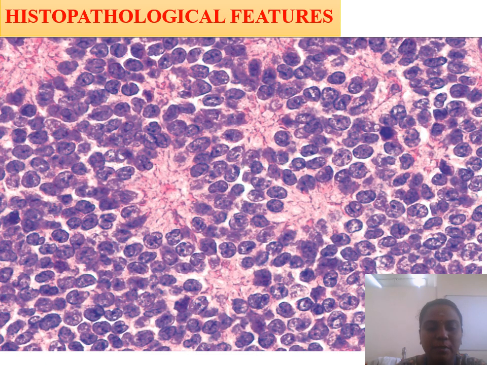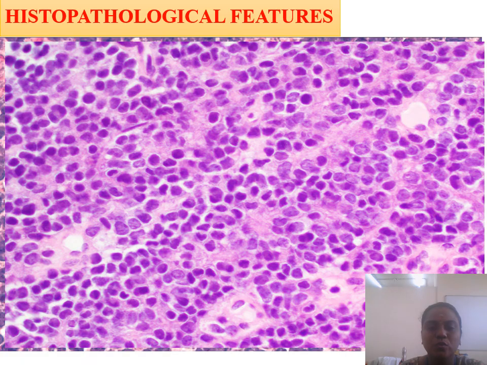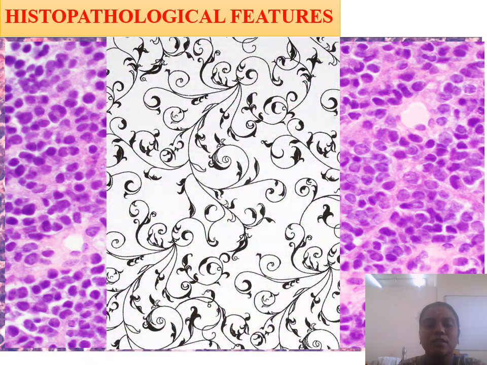Here also you can see the mitotic figures. This is another picture showing the Ewing sarcoma round cells, which have a distinct nuclear outline and nuclear atypia, which are arranged in a filigree pattern. So this is a filigree pattern.